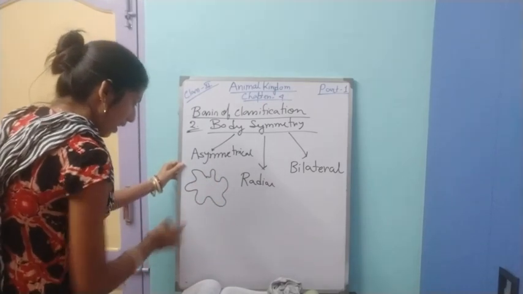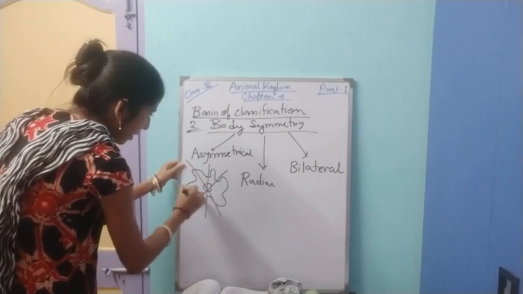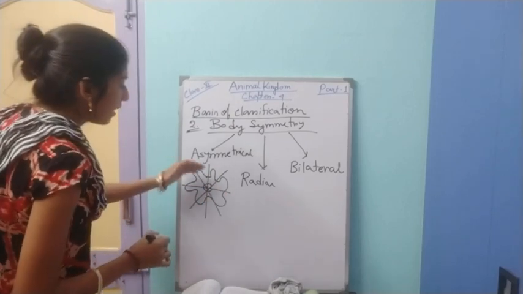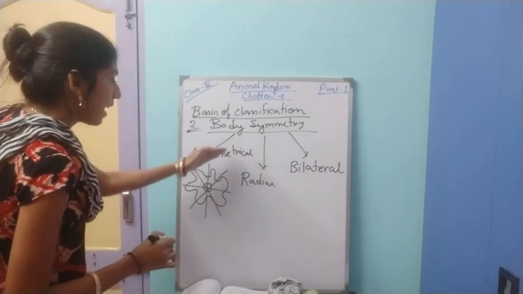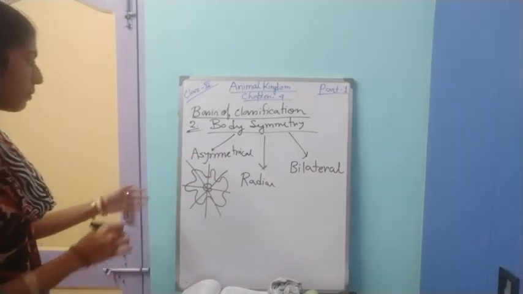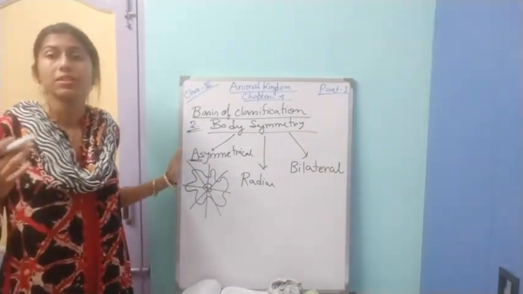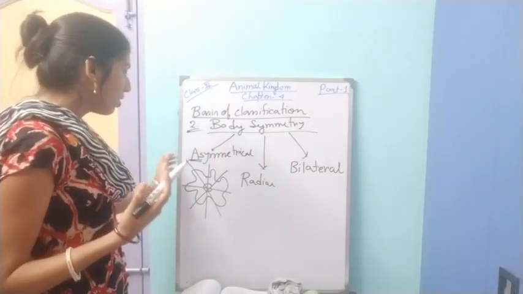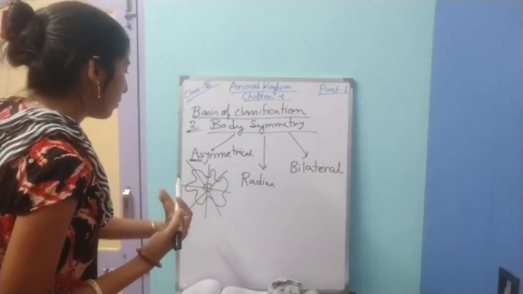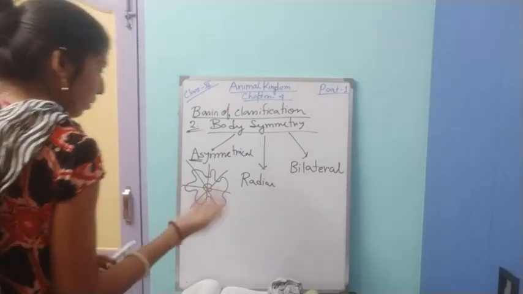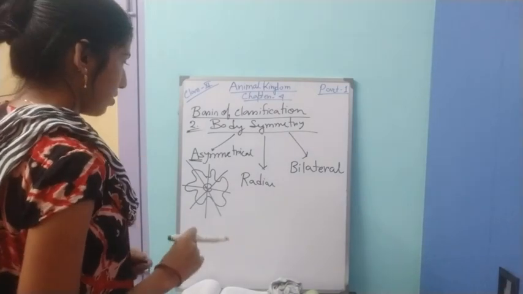If we consider an amoeba and pass any plane through the center, it will not divide the body of the organism into 2 equal halves. That type of condition is asymmetrical. A means absent, as we know. That means in that case symmetry is absent. So if we pass any plane throughout the body of the amoeba, we will not find 2 equal halves, and that is called asymmetrical.